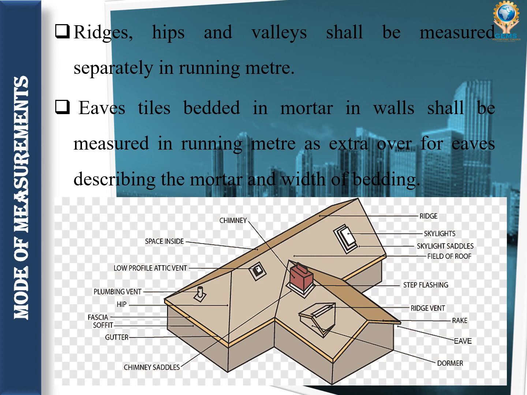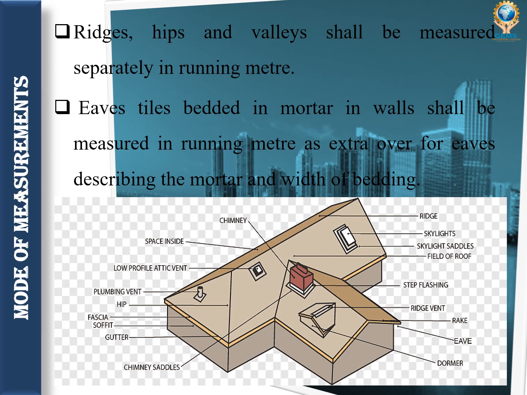Okay, hipped roof. Hipped roof is nothing but the roof that slopes upward from all the sides of a structure, having no vertical end. That is called a hipped roof. Then ridged roof. Ridged roof is nothing but the uppermost peaks created by the junction of two roof slopes facing opposite directions.